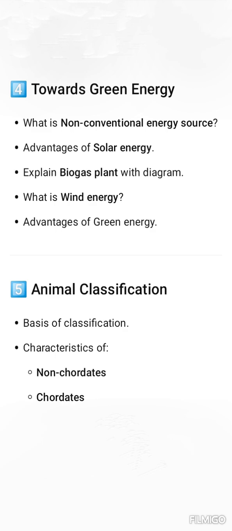And our fifth chapter is animal classification. Inside that chapter we have to do the questions. First one is basics of classification. Second one is characteristics of, first one is non-chordates and second one is chordates.